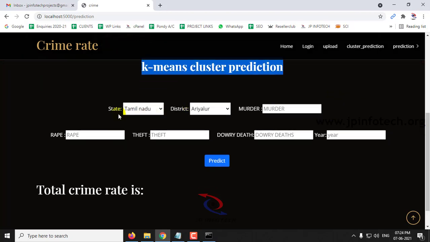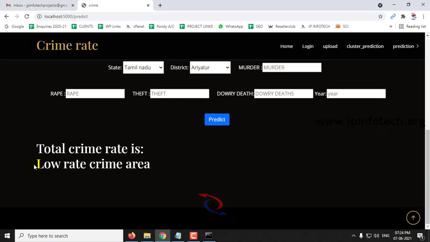For the first scenario, let me show you the state Tamil Nadu, district Ariyalur. Murder is around 27, rape is around 20, theft is around 76, dowry death is around 1. These records are from the year 2010. Now let me click predict, and you can see this is a low rate crime area. As I said, the cluster is made with two areas, low rate crime area and high rate crime area, which are 0 and 1, and this comes under the low rate crime area.